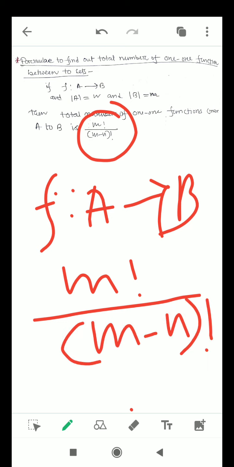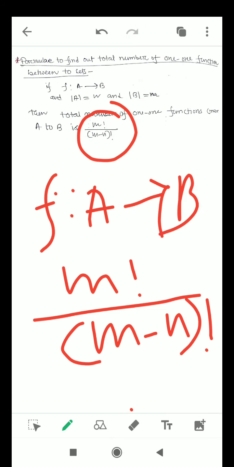So why is it so? This is the one question that I want to keep before you. You will work out the solution of this question, and I will be happy if you send me the answer: why the number of 1-1 functions from A to B, where the cardinality of A is n and the cardinality of B is m, is always factorial m by factorial m minus n.